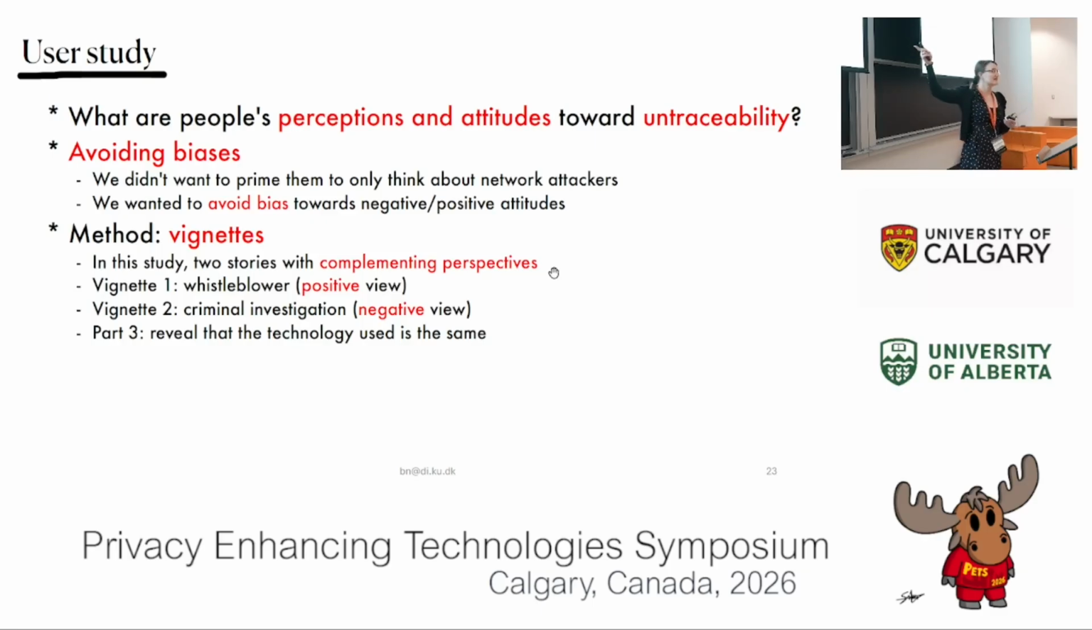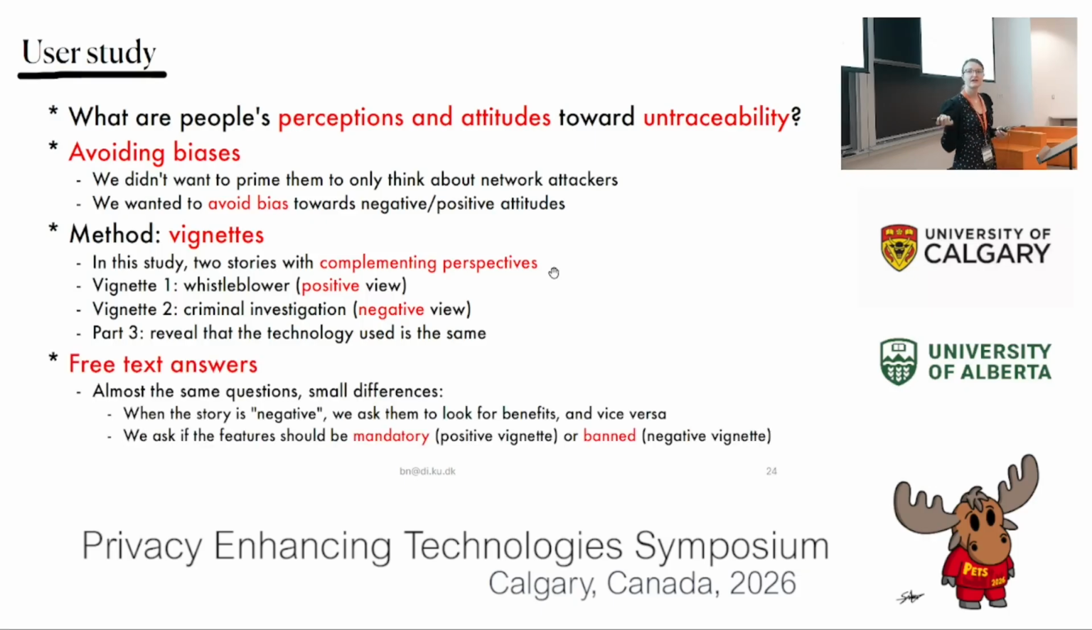We show these vignettes. I marked them here as 1 and 2, but in the actual survey, they are in random order. So you might get one of them first. And then in part 3, we actually tell the respondents that this is the same technology that would facilitate both of these use cases, to try to force them to make trade-offs of what is more important to them. And this is free text answers. When we have the positive view, the whistleblower scenario, we asked them, could you see any negative consequences of this? And then we flip it when we have the criminals case. We asked them if they could see any positive use cases.